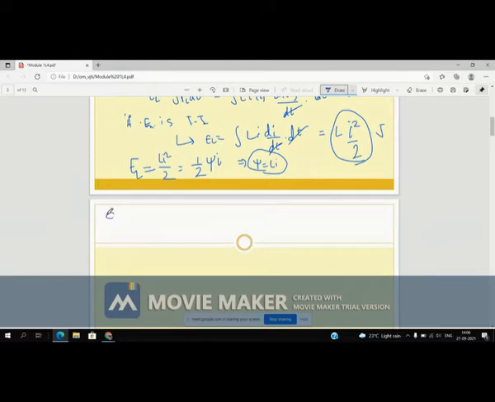And similarly, a capacitor stores energy in electrostatic form. Here it is defined as E C, which is equal to half C V square. This is a direct conclusion. Okay, let me explain it here.